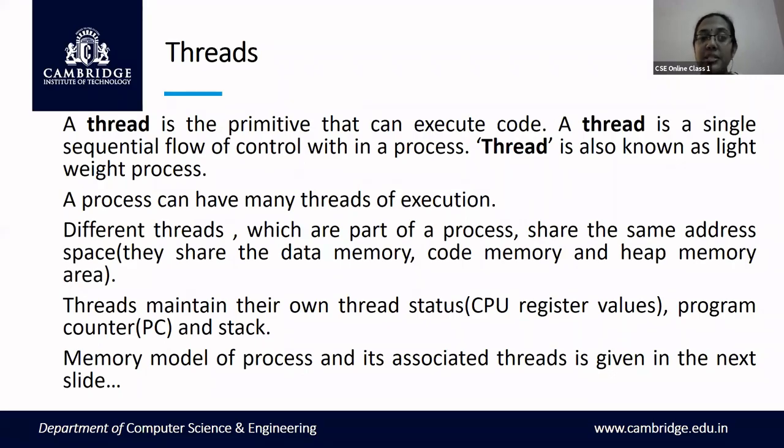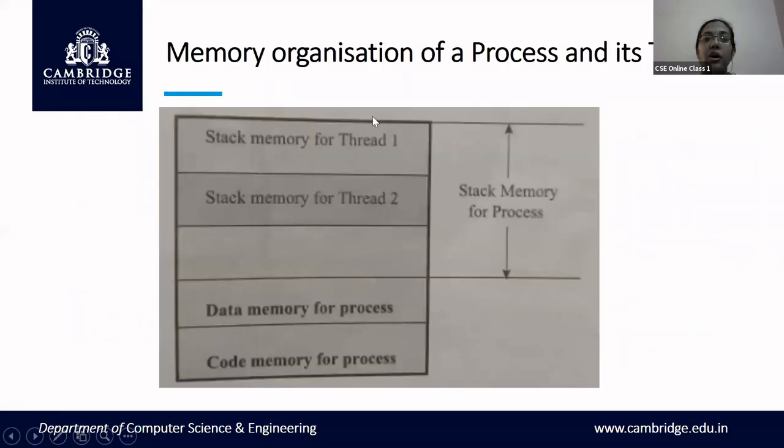But when we are using multiple threads, that is multi-threading, you will have only a single data memory and a single code memory, but you'll have multiple stacks, multiple status registers, and multiple program counters to keep track of each and every thread that is running at the same point of time, which is the concept of multi-threading. So here we can see the memory organization of a process along with its threads, how exactly the memory organization looks when threads are present.